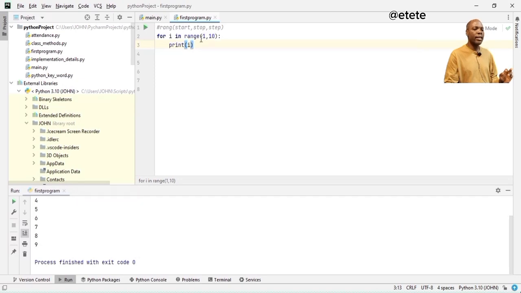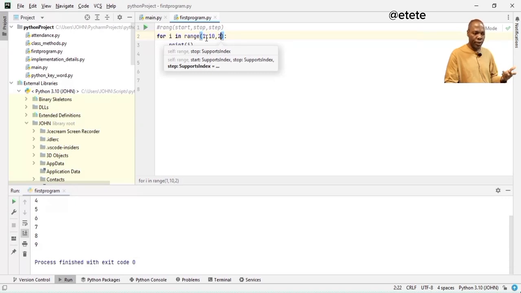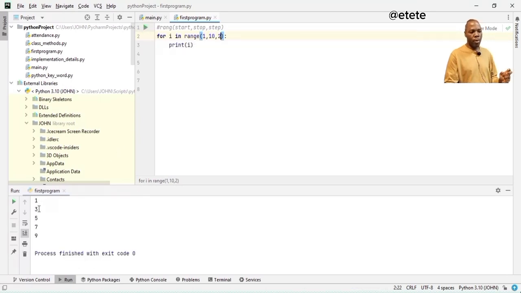Now, if I change this again and give the step value, say I change this to 2, it will be starting from 1. 1, then the next one will be 3, the next one will be 5, like that. So I'm going to just launch this again. So you see 1, 3, 5, 7, 9. So that is what this is for.